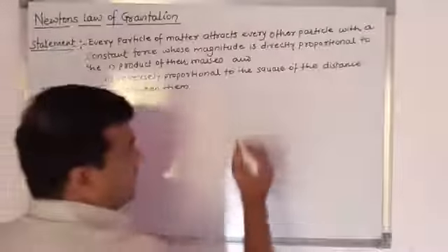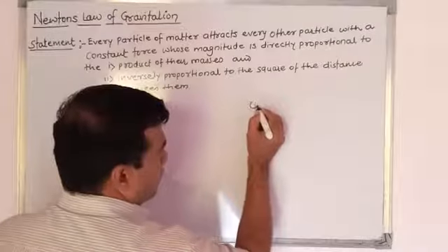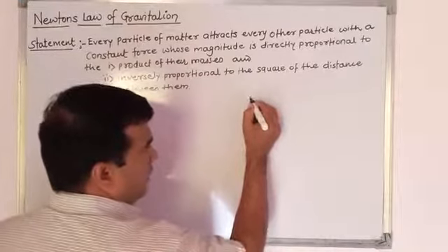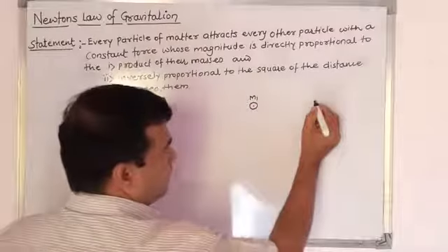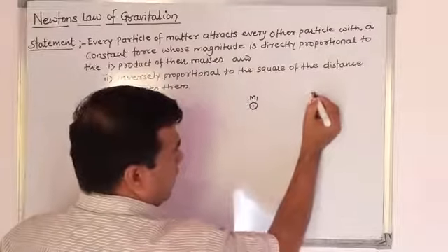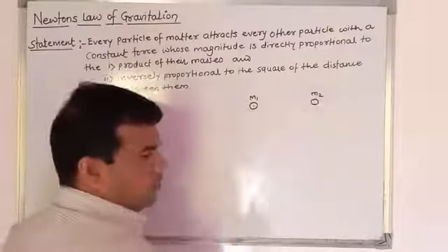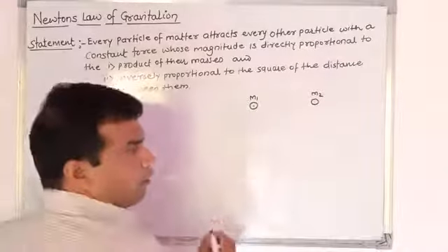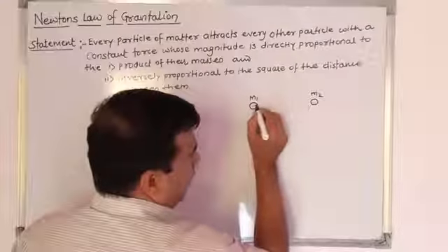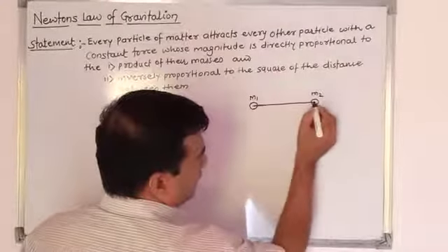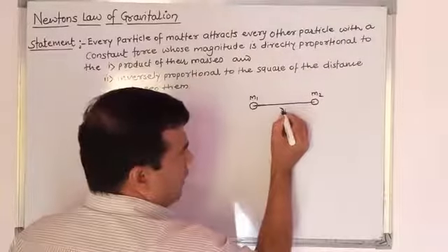So we consider, suppose this is one body having mass m1, this is another body having mass m2. Means m1 and m2 be the masses of two particles or two bodies, and these two bodies are separated by distance r.